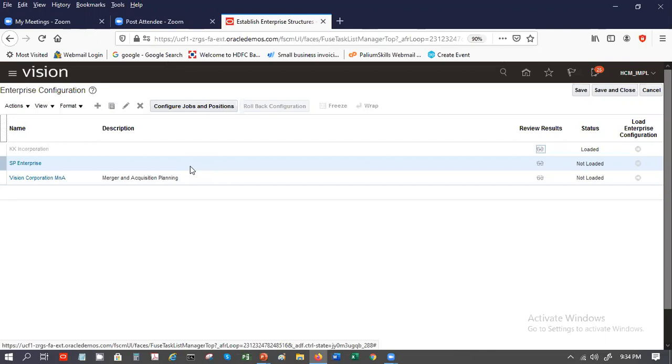Now, when you define, the first question is, do you need jobs only, or do you need job and position? That is always a debate from an implementation perspective. Why we need positions is, one, if you need a position hierarchy. So let's say you have some procurement approvals which are dependent on your position hierarchy.